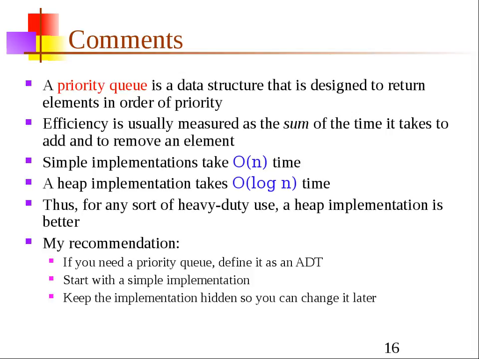Good job. So the recommendation of this author, not necessarily mine, is if you need a priority queue, define it as an abstract data type, which is what we're going to do in the lab. Start with a simple implementation, keep the implementation hidden so you can change it later. Just use a heap. It's not that hard in STL. They actually made it pretty easy. They did something right.